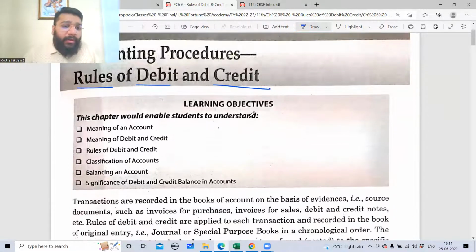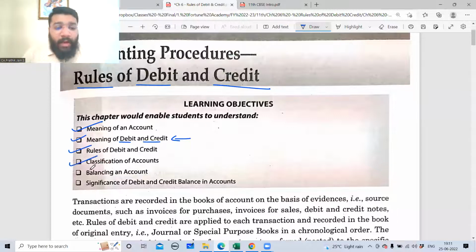So in this chapter, guys, we're going to learn what is the meaning of an account, what is the meaning of debit and credit, very important. Third, what are the rules of debit and credit? Rules, very, very important. Classification of accounts, balancing an account, and the significance of debit and credit balance. This is also kind of important.